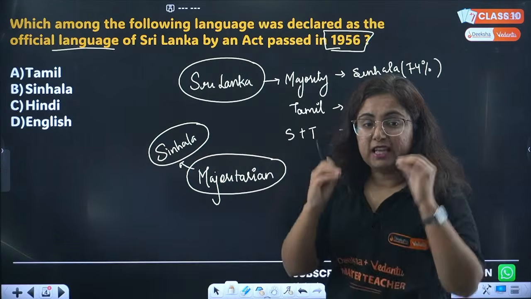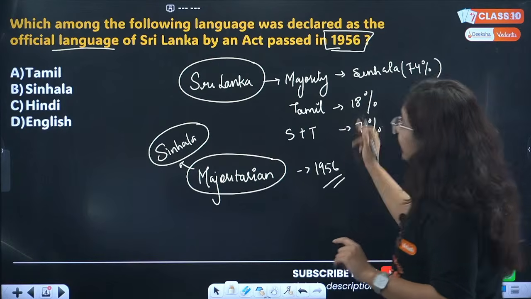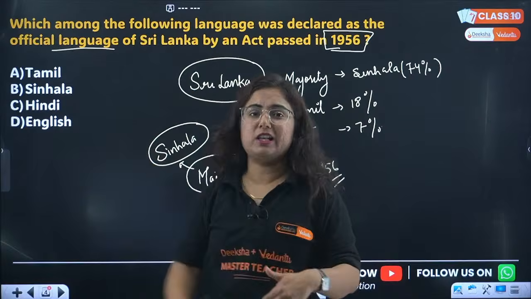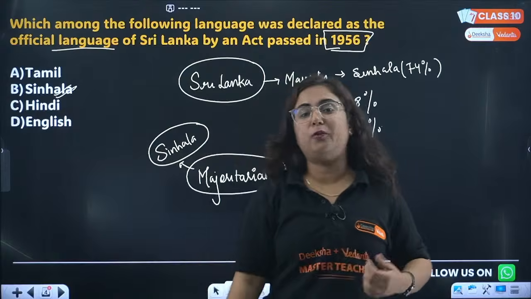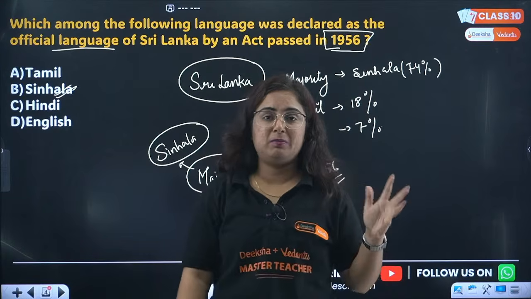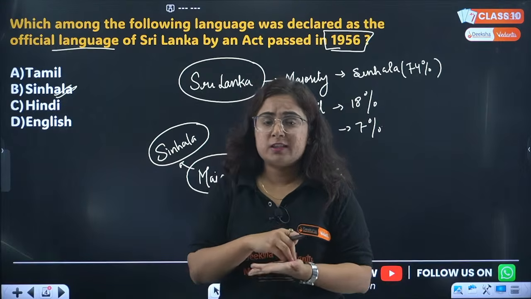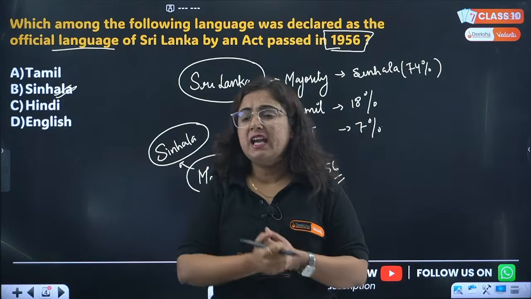And then in 1956, they declared which language as their official language? Obviously, they declared Sinhala as the official language, disregarding the Tamilian people. So everything was done in the Sinhala language, the education, the official work, the boards around, everything.